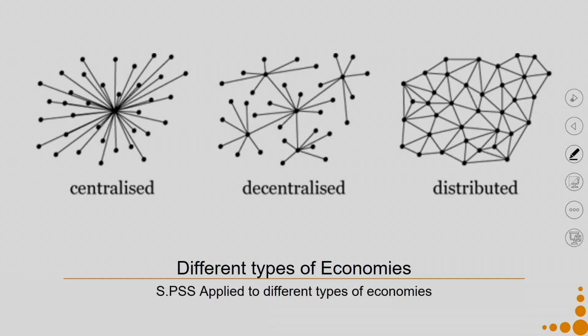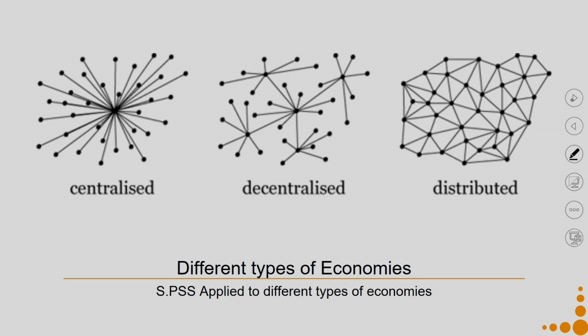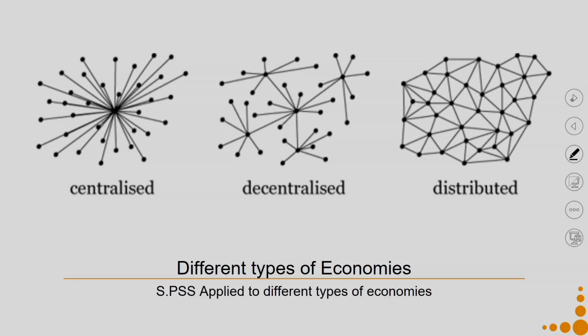So, when we were talking about the MSDS methodology, we were concentrating on all the 3 dimensions of sustainability, and our focus was on a product service system design which is sustainable, which has inherent sustainable capabilities. Why the inherent sustainable capabilities? Because it is in the economic interest of the providers to be sustainable. Now, if we try to look at this sustainable PSS in terms of different kinds of economies, there are 3 types of economies: centralized economy, decentralized economy, and distributed economy.